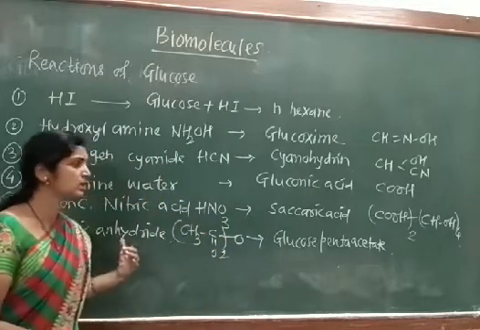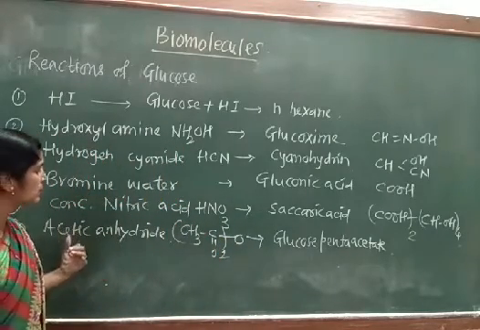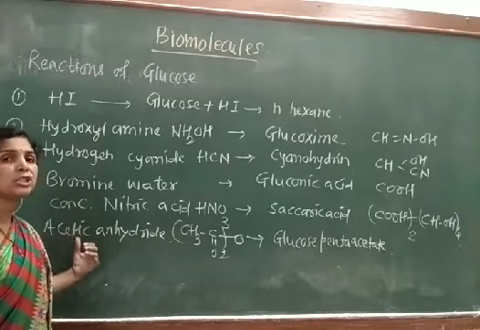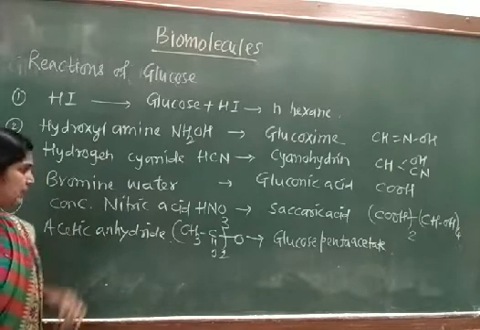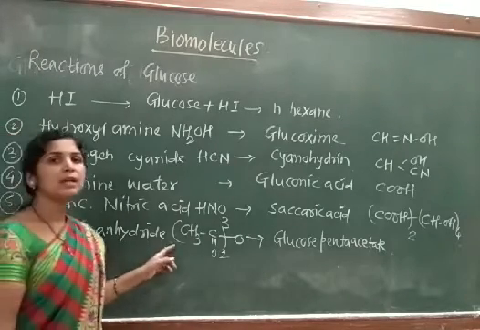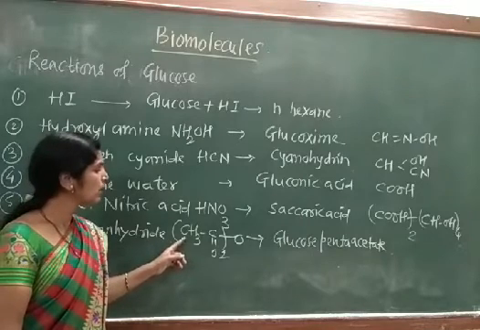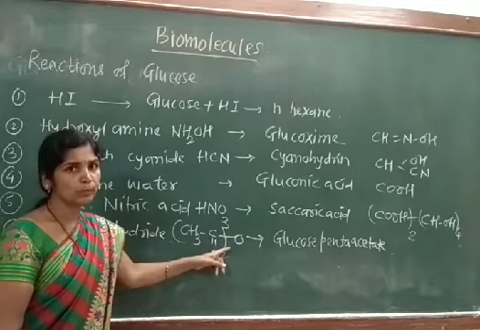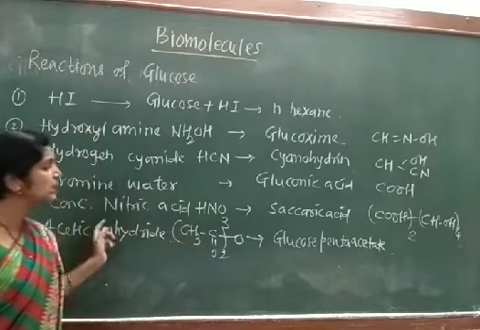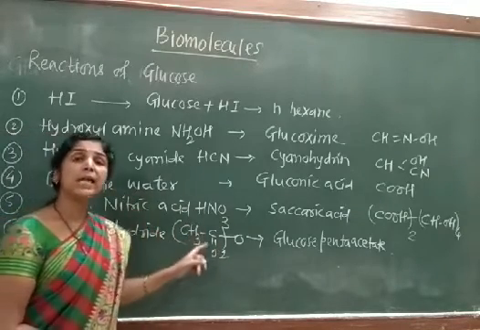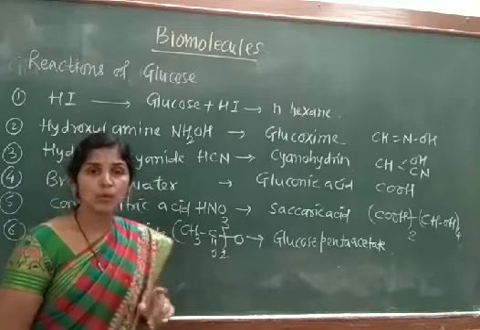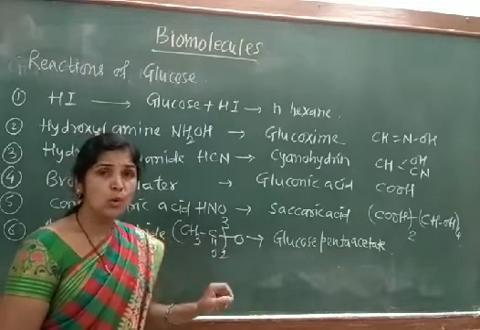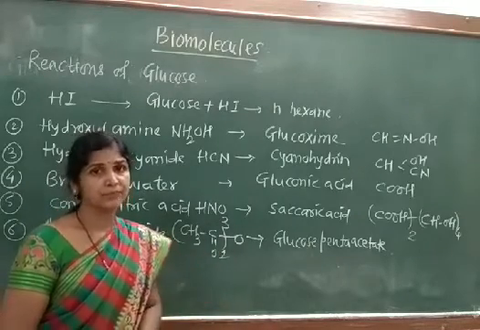Now the last reaction is called acylation, or reaction with acetic anhydride. Acetic anhydride is a reagent having the formula (CH3CO)2O. This acetic anhydride on reaction with glucose gives the product called glucose pentaacetate.